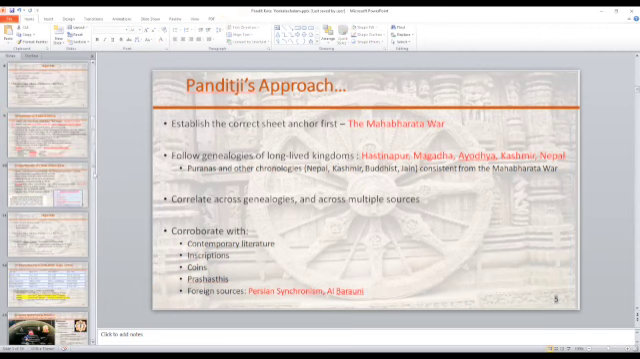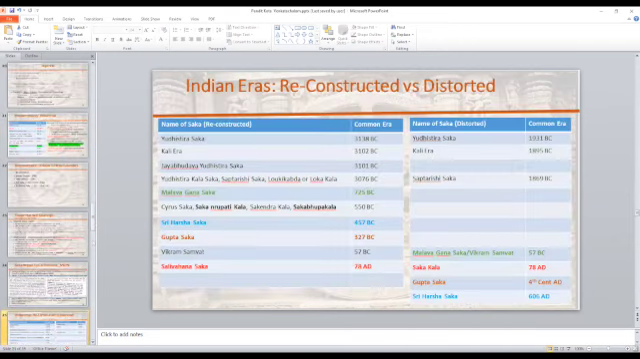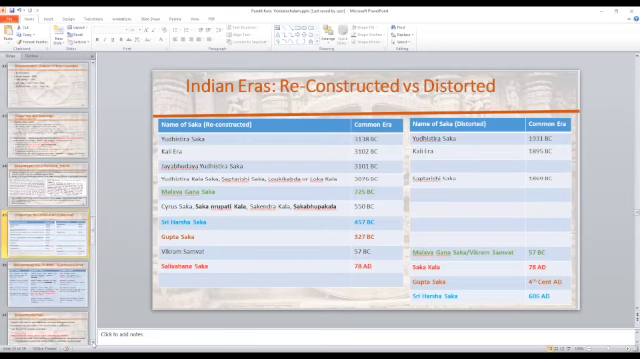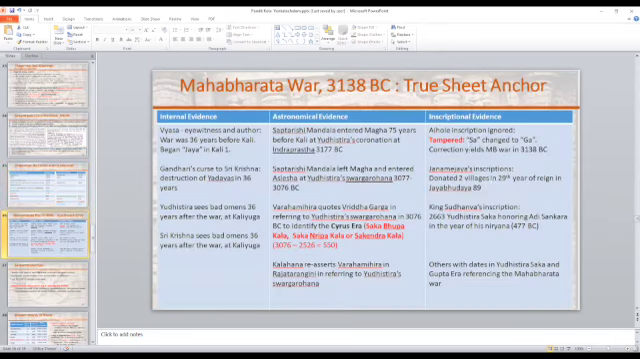So let's go back. Now that we've covered Indian eras and we understand the distortions that were made, the challenge is to reconstruct, and we know the approach: to do the Mahabharata war first. So what are the evidences for the Mahabharata war? We have internal evidence, astronomical evidence, and inscriptional evidence. For internal evidence, for example, Vedavyasa was an eyewitness and the author of the Mahabharata. He says that the war took place 36 years before Kali Yuga began.